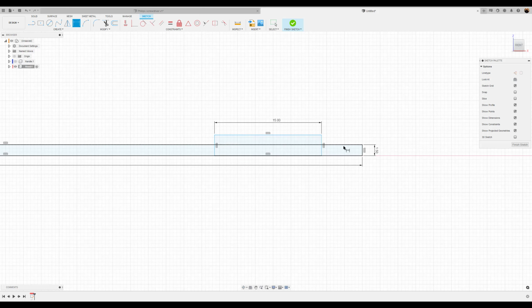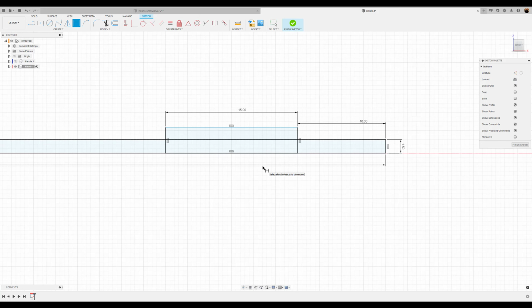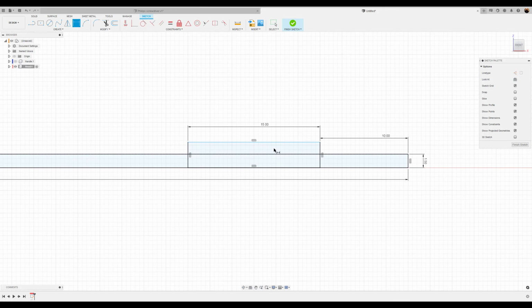The distance from this side to this side is going to be about 10 millimeters. And the distance from here to here, I'm going to make it about 0.5 millimeters.